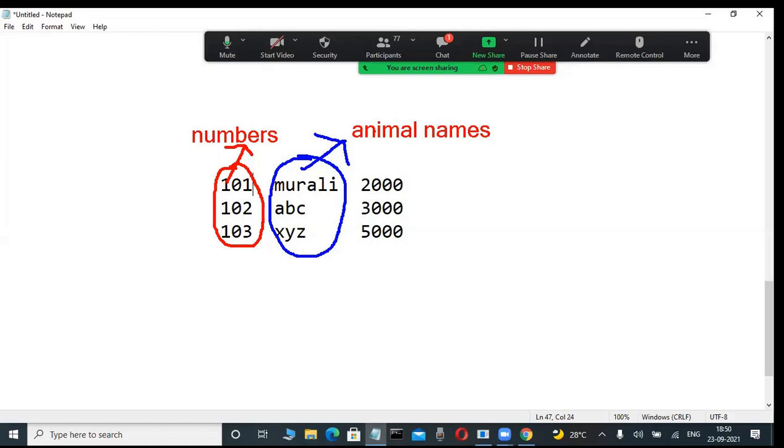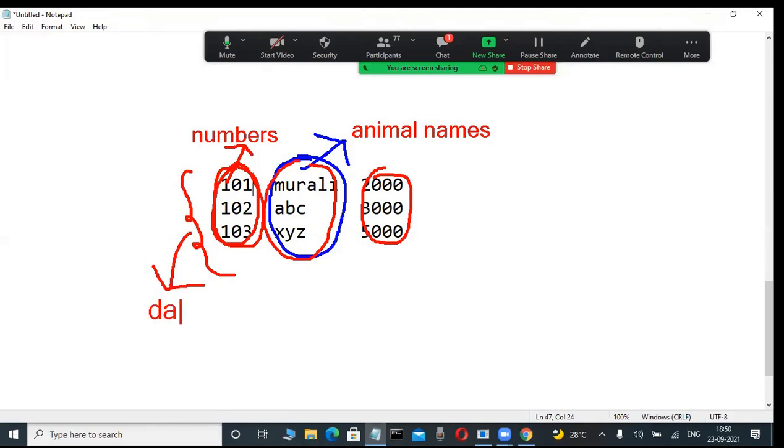That's why meaning is not there. These are numbers, a collection of numbers. These are a collection of strings. These are a collection of numbers. That's why meaning is not there. I am thinking differently, you are thinking differently, the West Indian person is thinking differently. That's why this is called data, where meaning is not there. A collection of numbers, strings and characters, these are called data.